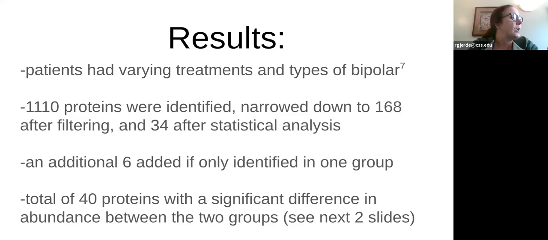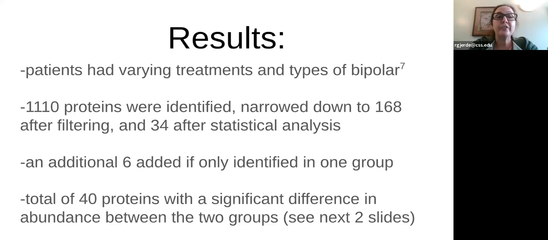the results. So within the samples, there were 1,110 proteins identified within those 2 groups of patients. Again, remember, they filtered out those proteins. So they decreased the amount through filtering. Each protein needed to be identified in 4 or more biopsies out of the 8. And also any change seen needed to be either a 1.5-fold increase or a 1.5-fold decrease. So they went from those 1,110 proteins and filtered it down to 168 proteins.